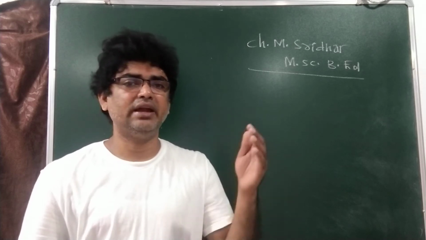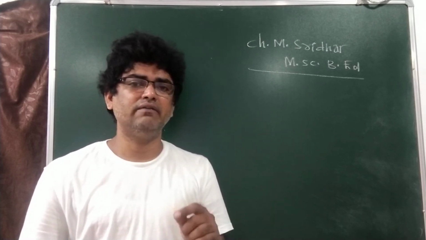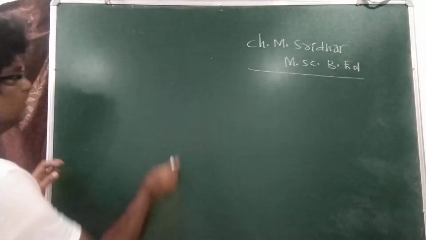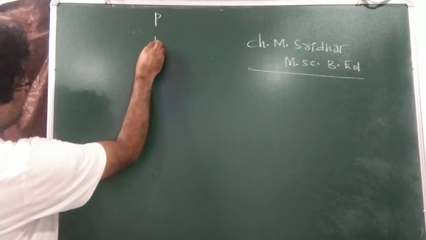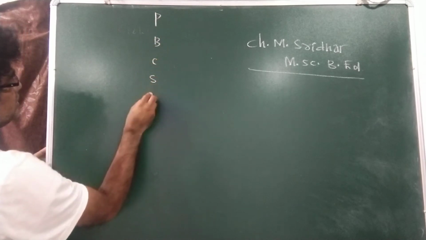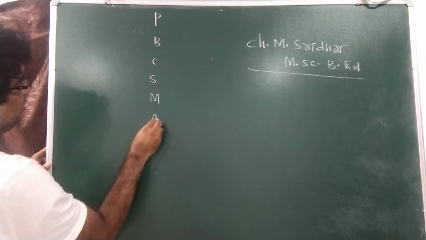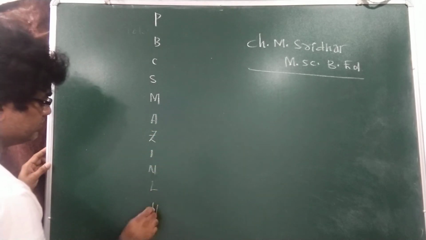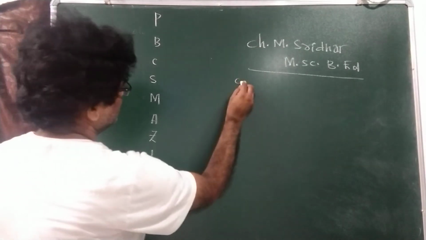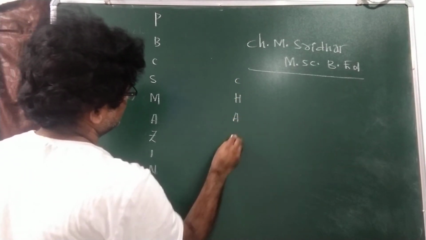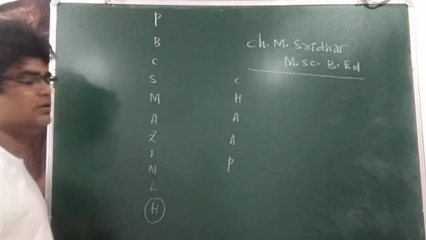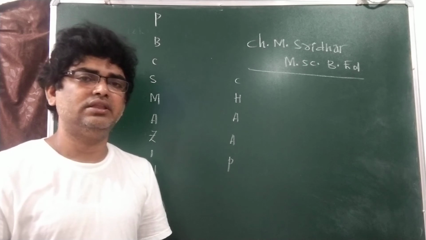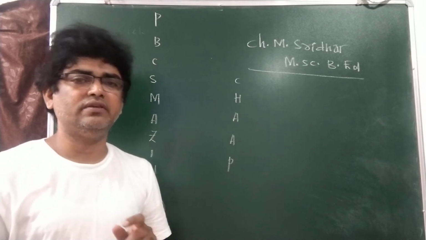To memorize the activity series, I have a small trick for that. Please follow. It is PbCS, magnetile, hydrogen, and Cha. So what does this represent? This represents the reactivity series of metals.